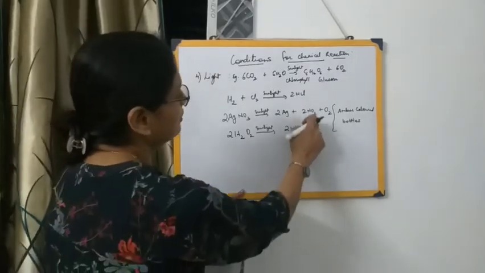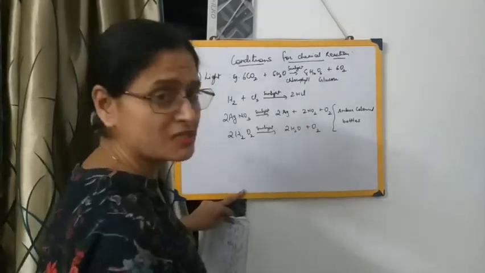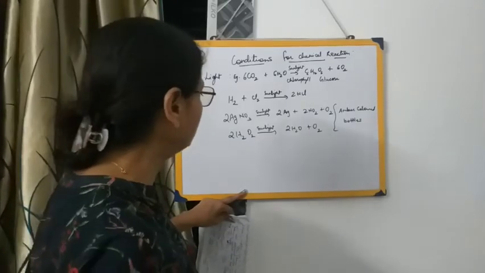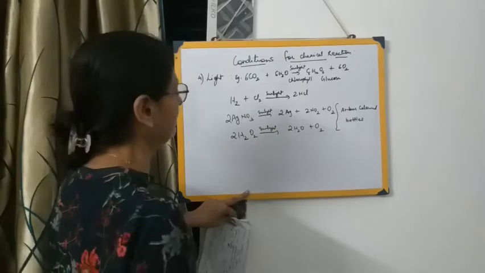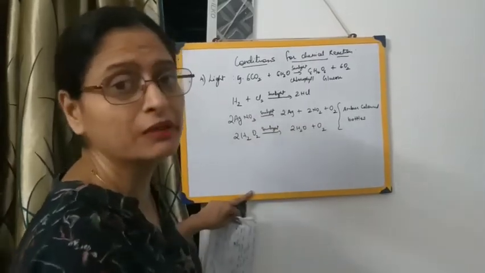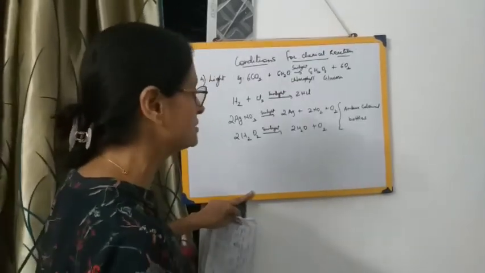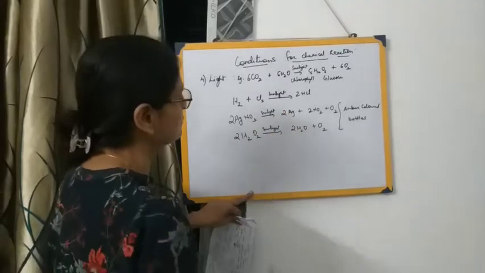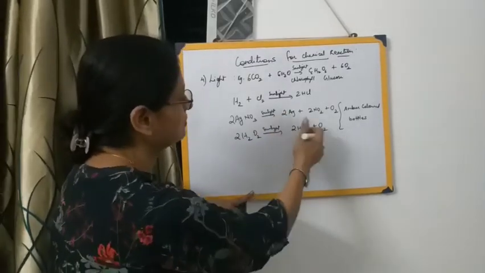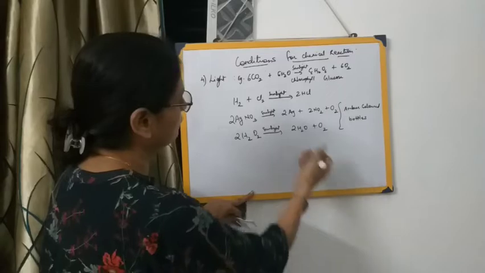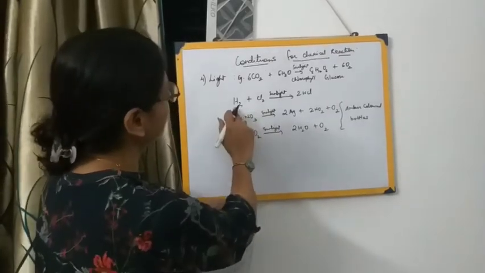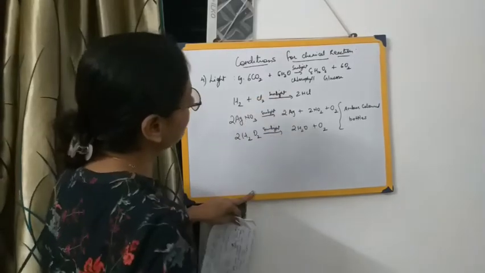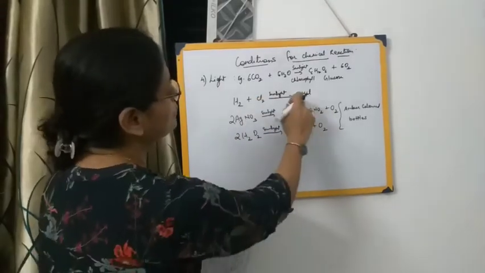So these two compounds can be asked as a give reason. These are a very important part of the chapter. It can be asked as a give reason why silver nitrate and hydrogen peroxide are stored in amber colored bottles or dark colored bottles, because they react in the presence of sunlight and decompose, forming silver, nitrogen dioxide and oxygen. In this particular case, it is forming water and oxygen. One more thing that I am telling you: hydrogen and chlorine also react in the presence of sunlight to form hydrochloric acid.